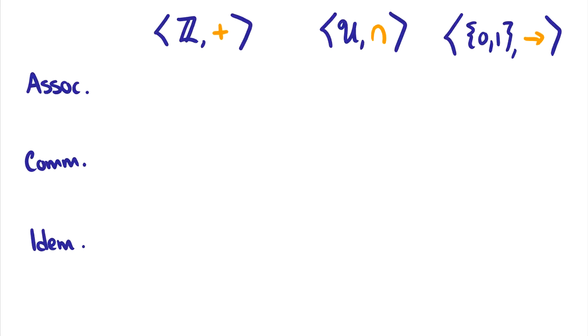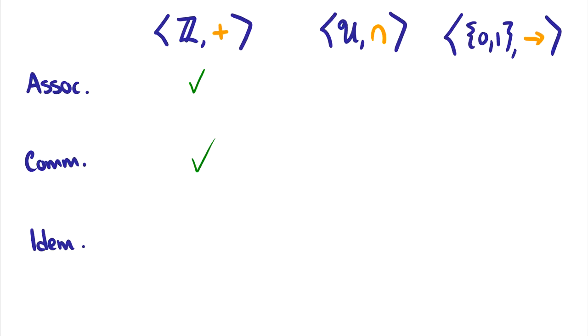So it is associative. And we could check every single example in the world if we want to, but we know enough about addition and integers to know that this is true. What about commutativity? Is 3 plus 2 equal to 2 plus 3? If we pick any 2 elements, is that the same? The answer is yes. Is it idempotent?